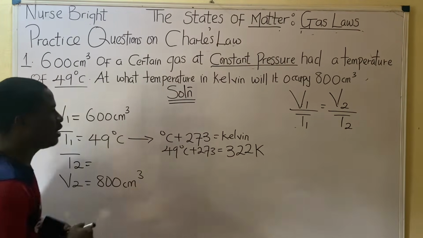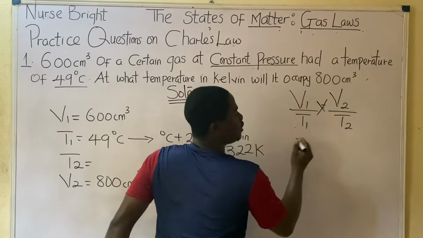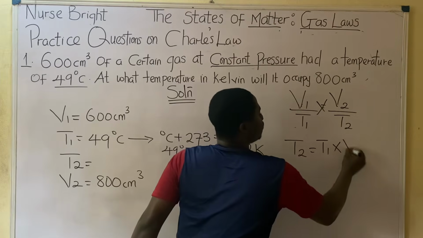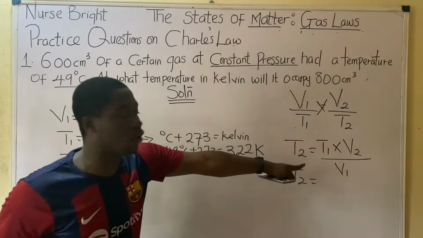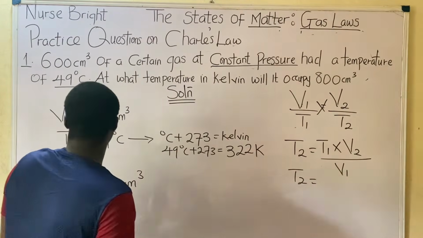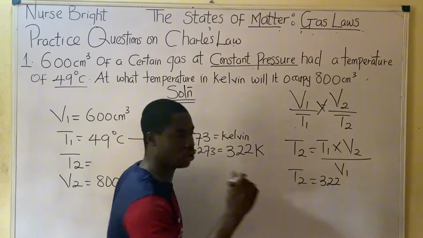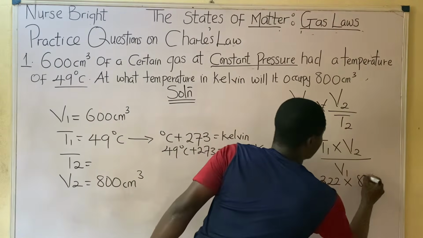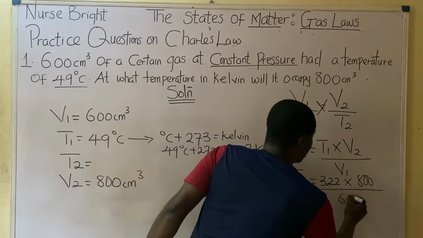Let's get our answer. It's simple, like A, B, C. So then we are looking for T2. Let's make T2 subject of formula. T2 making it subject, we are having T1 times V2 divided by V1. Hope you understand how I got T2. What's T1 again? T1 is it 49 or 322? 322 times what's our V2? V2 is 800, divided by what's our V1? V1 is 600.